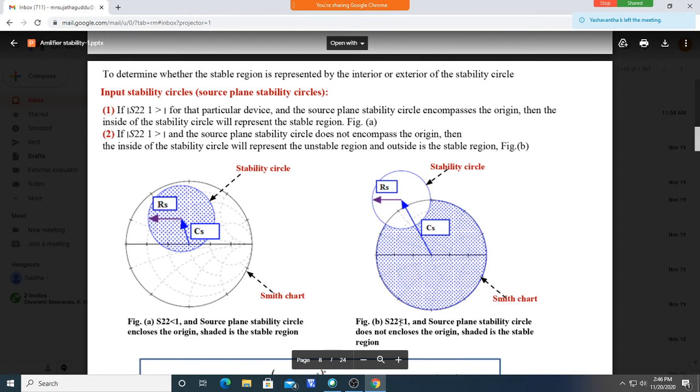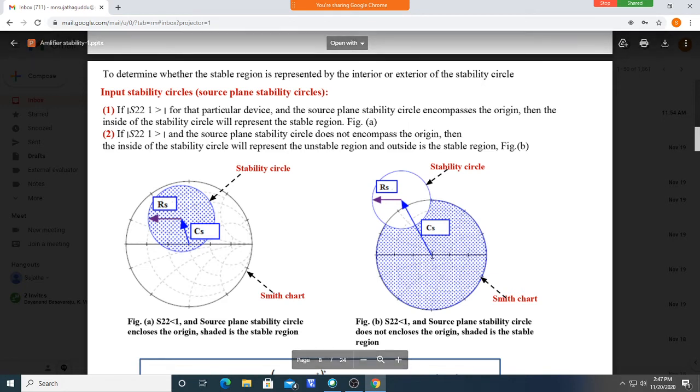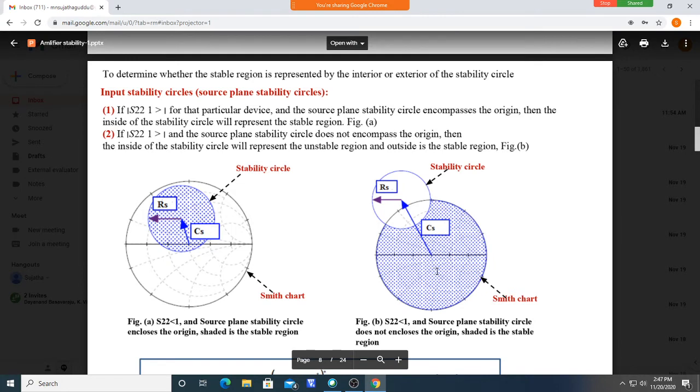If S22 is still less than 1, but the stability circle doesn't enclose the center of the Smith chart, in such a case, the values of the Smith chart which are outside the stability circle give a stable operation. This is the stability circle, and these are the Smith chart values outside it.